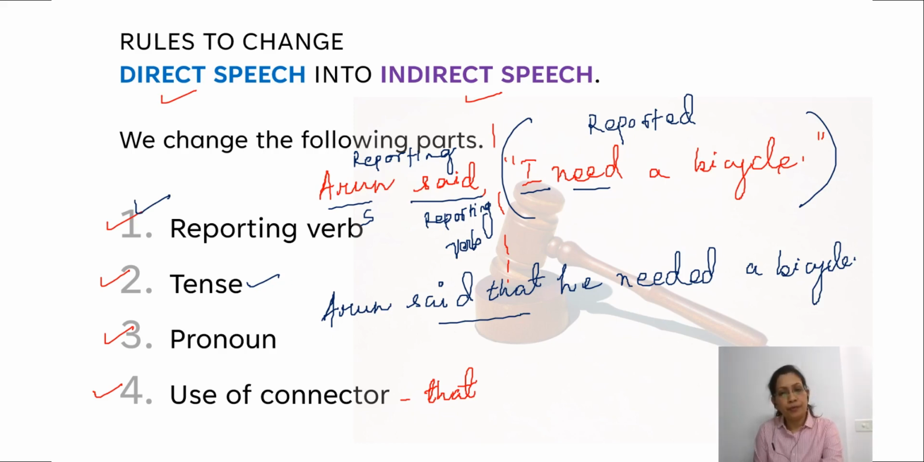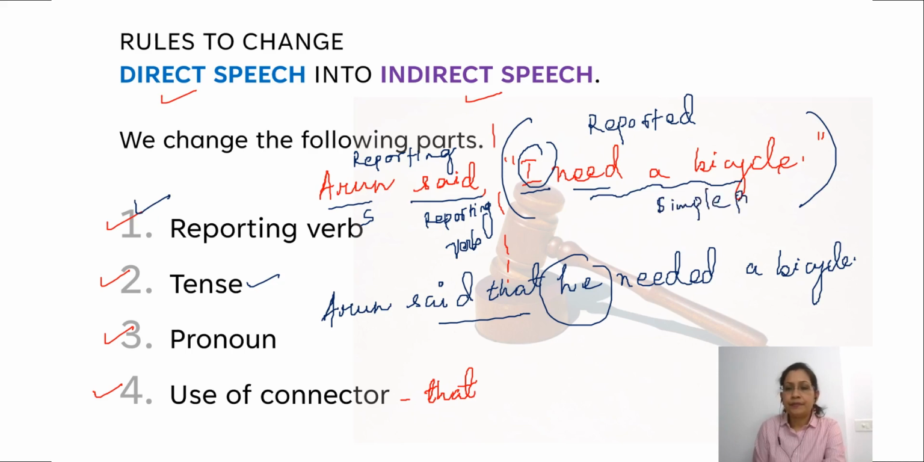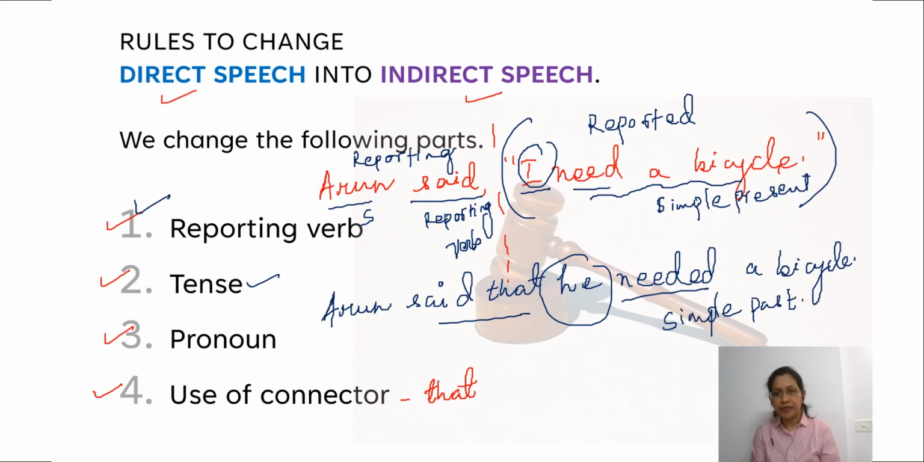Quotation marks are removed. Connector that is added. Pronoun I changes to he. The tense, which was earlier in the direct speech, it was in present tense, or you can say simple present, changes to simple past. So these are the various changes that occur while we change a sentence from direct speech into indirect speech.